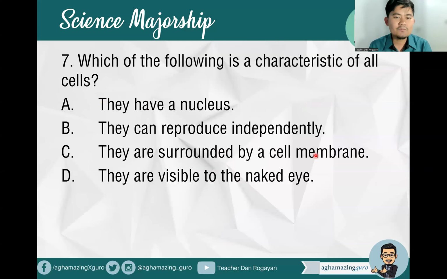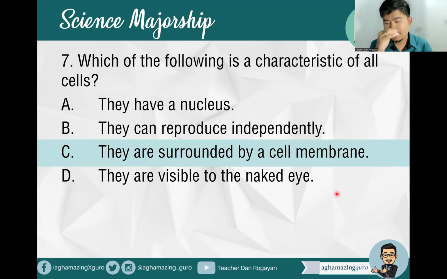Okay. Number seven, which of the following is a characteristic of all cells? A, they have a nucleus. B, they can reproduce independently. C, they are surrounded by a cell membrane. D, they are visible to the naked eye. Okay, characteristic of all cells. All right, so which is the answer here? Future LPT top-notchers, that's correct. They are surrounded by a cell membrane.